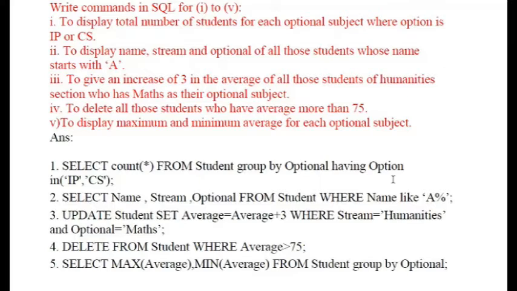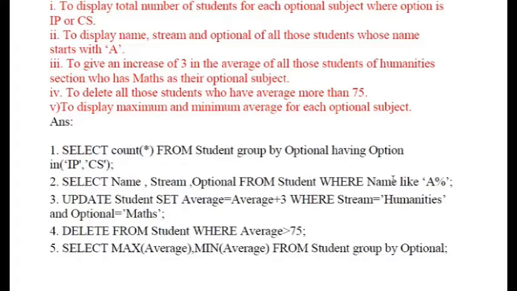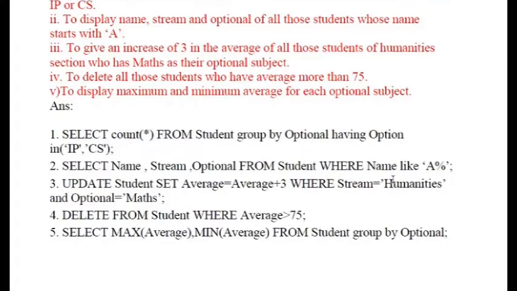Next, display name, stream and optional of those students whose name starts with A. Now I just want to display the name and stream of only those students whose name starts with A. First of all, you can just take it like this. Only two students are there whose name starts with A. So what I'm going to write is select name, comma stream, comma optional from student where name is like.